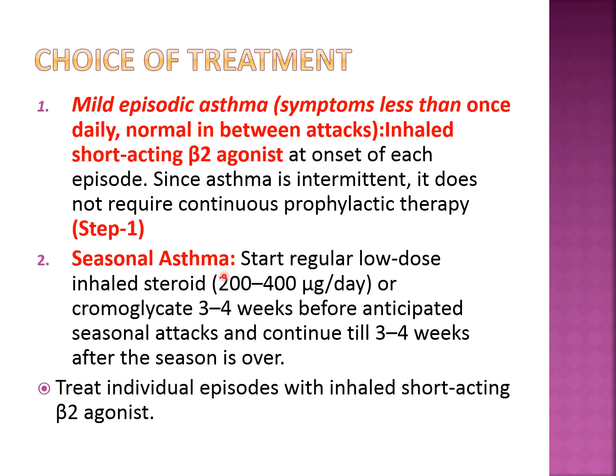If it is seasonal asthma, where asthma is present only during a particular season, then give a low dose inhalational steroid or sodium cromoglycate, which is a mast cell stabilizer, 3 to 4 weeks before the anticipated seasonal attacks. Start the corticosteroid by inhalational route or sodium cromoglycate 3 to 4 weeks before the season starts, and continue till 3 to 4 weeks after the season is over.